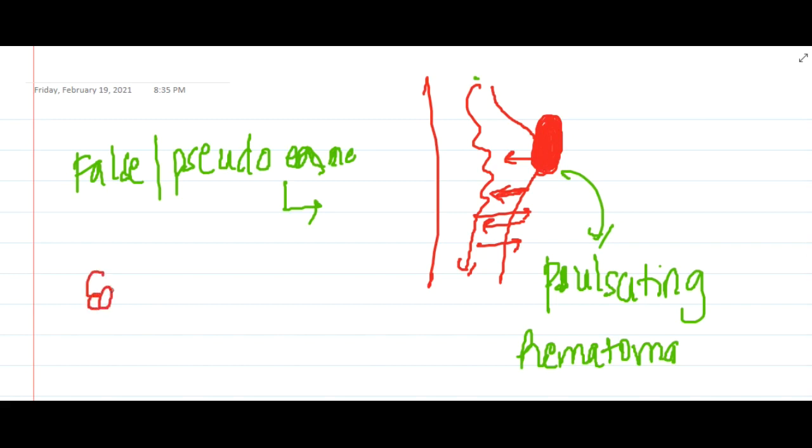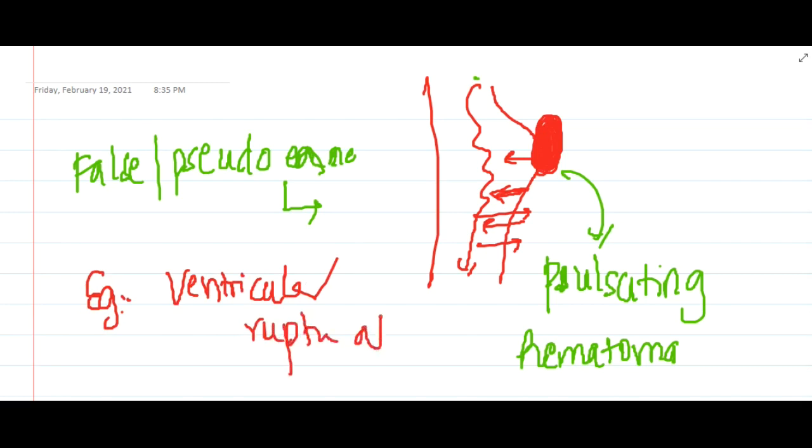An example of this false aneurysm is ventricular rupture after myocardial infarction. Ventricular rupture after myocardial infarction is the false aneurysm. Then we have the arterial dissection. Arterial dissection, what is this?